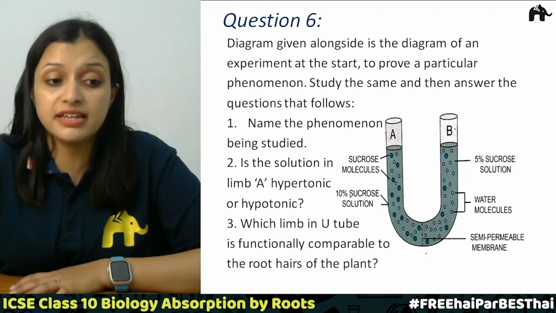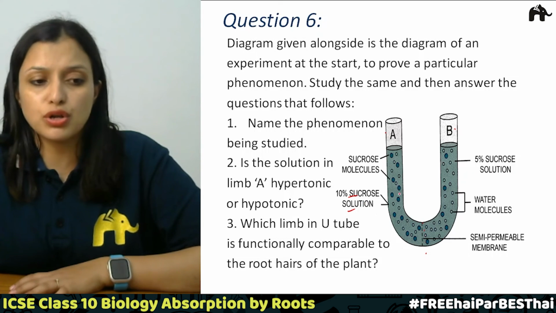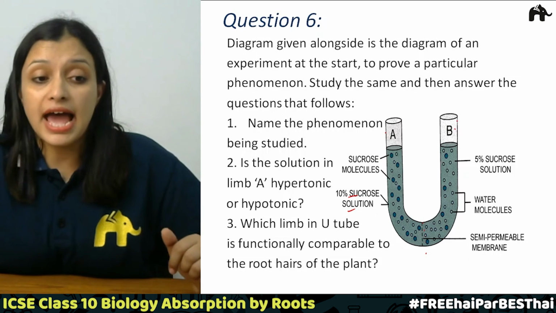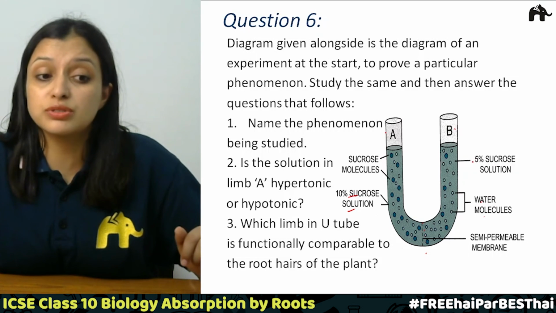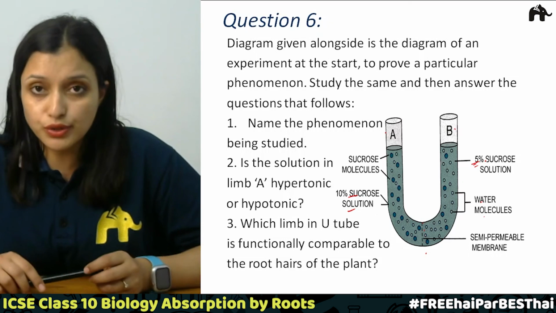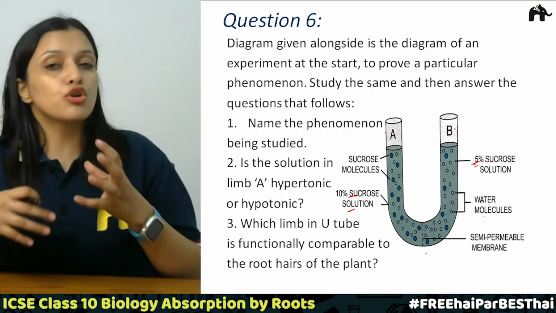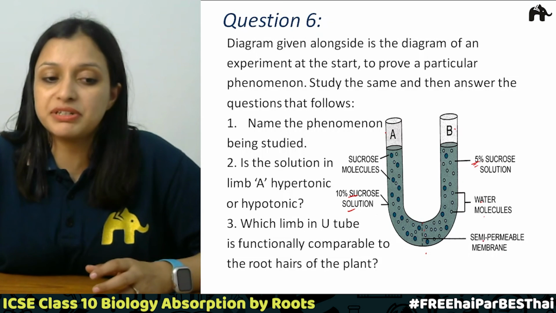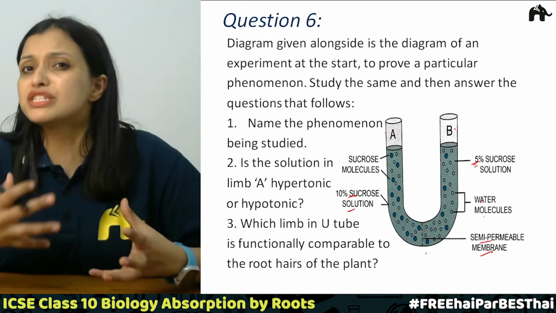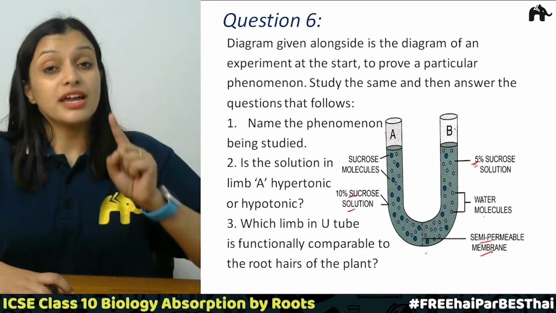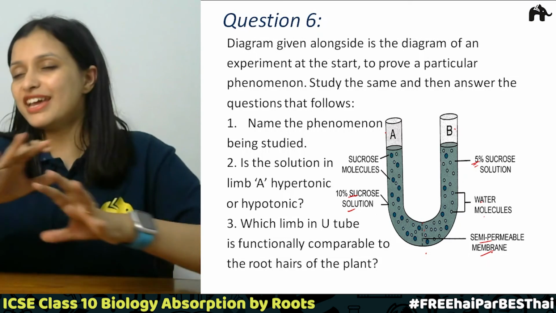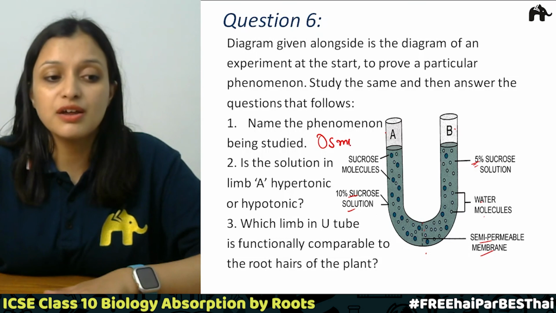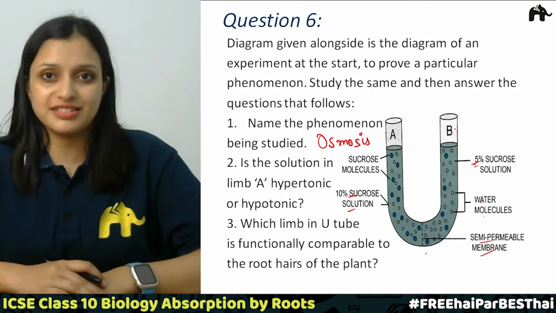In tube A, there is 10% sucrose solution. So basically these are the sucrose molecules which are in more number, and this is tube B which has water molecules and it has 5% sucrose solution, right? And it has more of the water molecules. So if you study this, since it is separated by a semi-permeable membrane, which phenomenon are we studying? So wherever there is a semi-permeable membrane, this means we are talking about osmosis, correct?